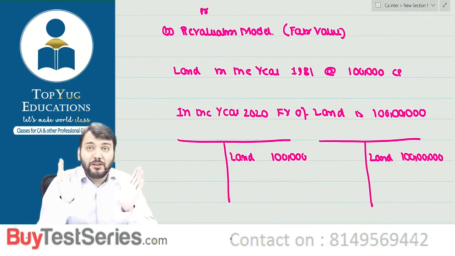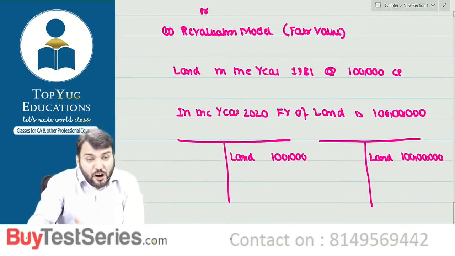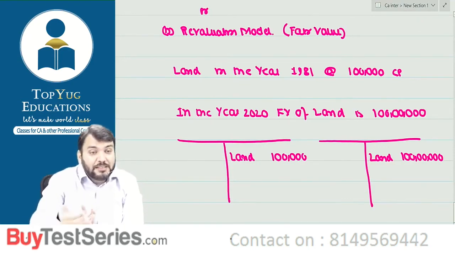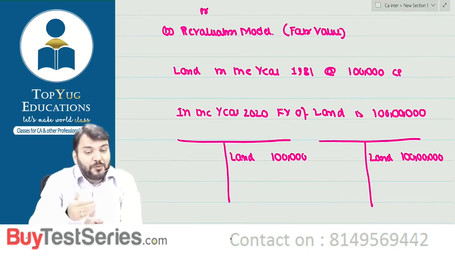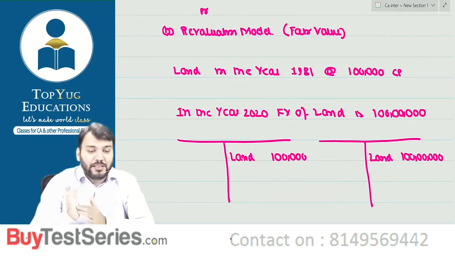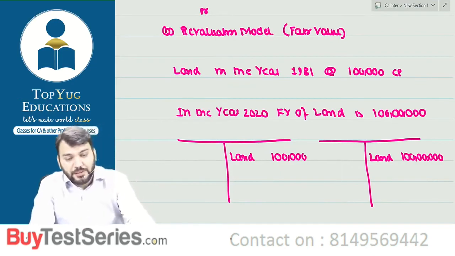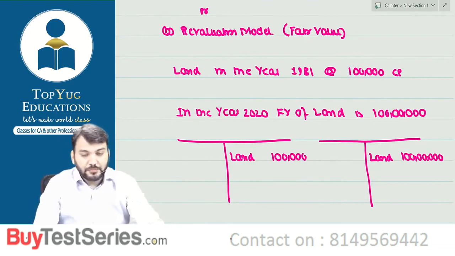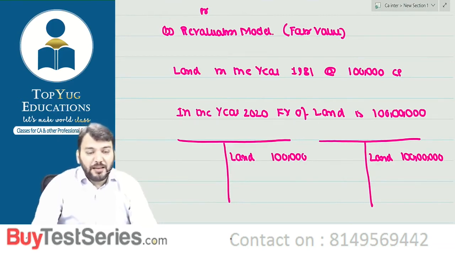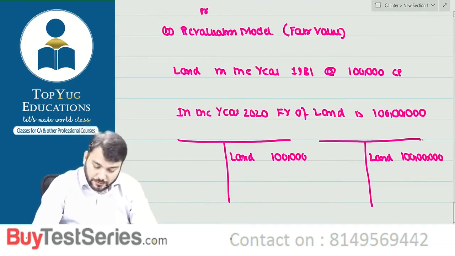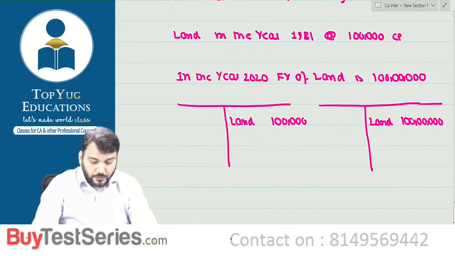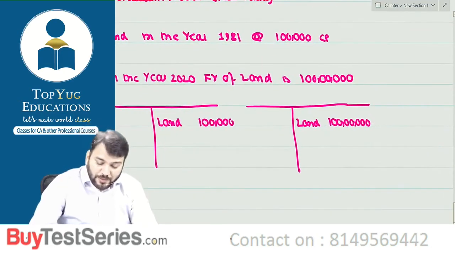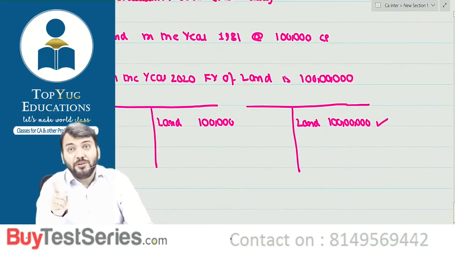So what is the true and fair view? If I record land at 1 lakh, that will give true and fair view. If I record land at 1 crore, that will give true and fair view. You only say. Everyone, fast. I'm waiting for your reply fast. So everyone is saying 1 crore, 1 crore, correct now.